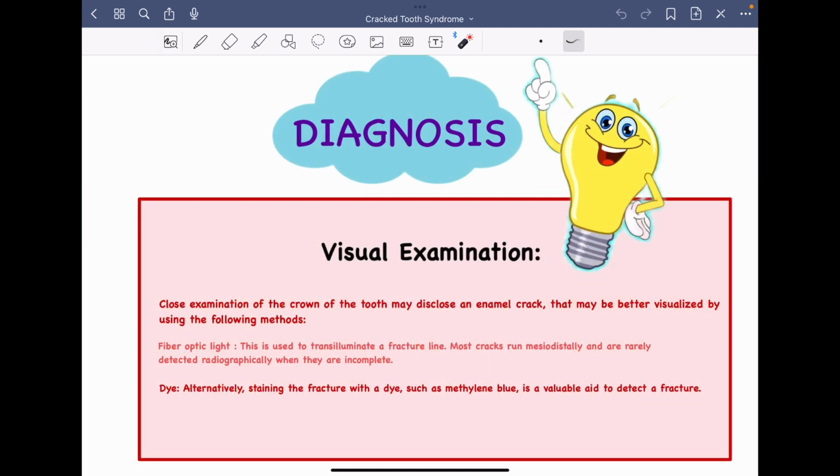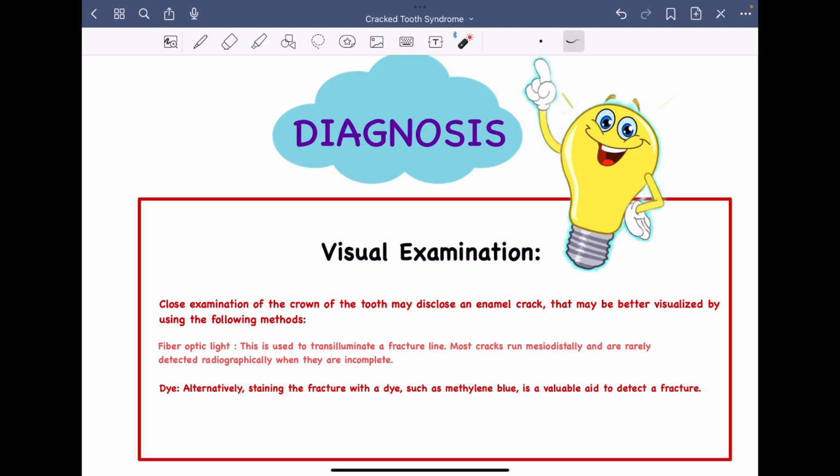Moving on further, now once we have seen the clinical features, now we need to arrive at a proper diagnosis, right? We need to make sure that we are arriving at a correct diagnosis. So for that, our first tool would be visual examination, right? So close examination of the crown, right?